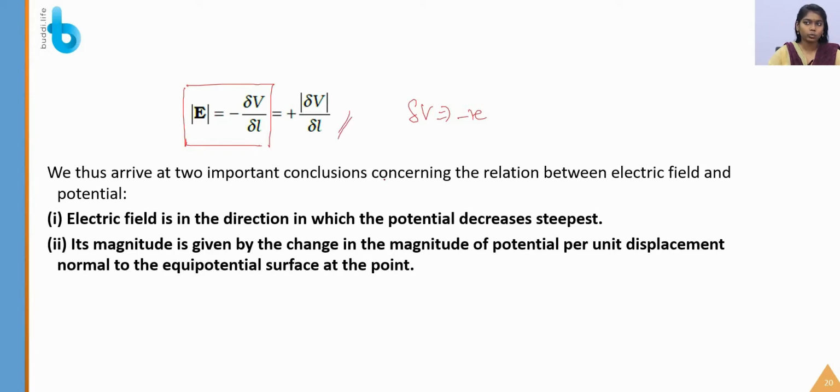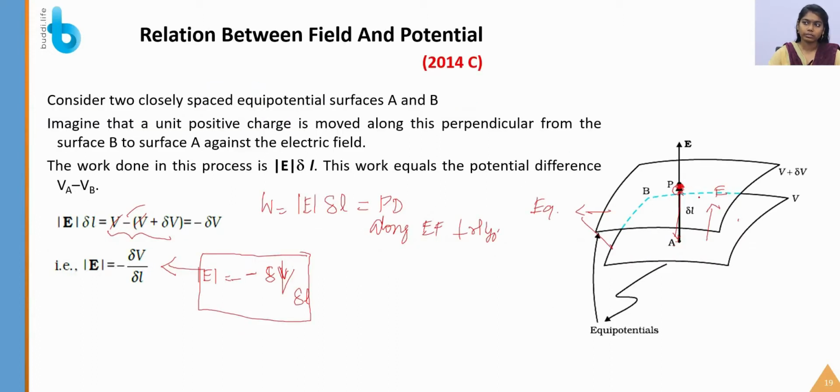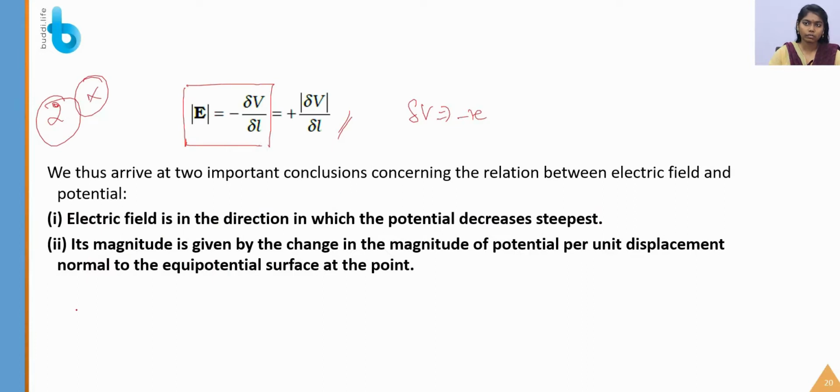Thus we arrive at two important conclusions concerning the relation between the electric field and potential. So the first point is that the electric field is in the direction in which the potential decreases. Here you will see the electric field is directed upwards, and in this direction the potential decreases. So the first point says that in the direction of the electric field the potential decreases steepest.